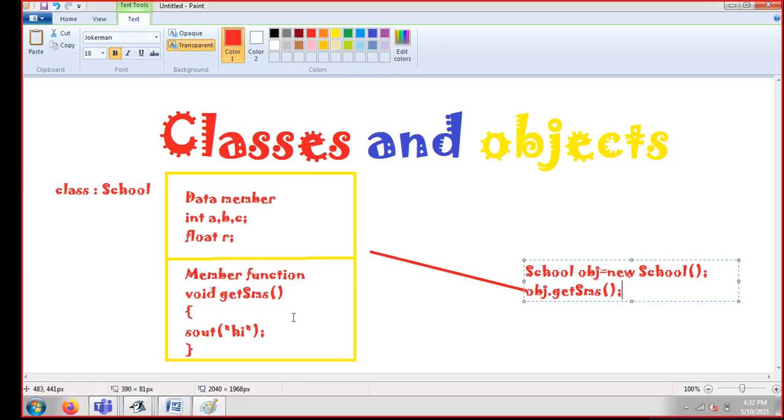In our next session, in our next class, I'm going to explain how you can create so many classes, put up so many functions, create objects, and call all those classes and their functions also.